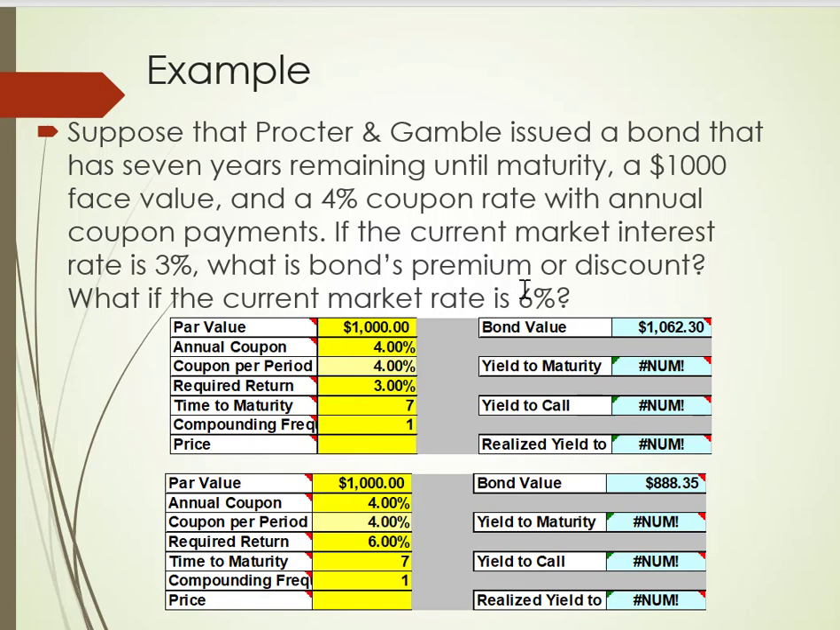First of all, what's going to happen to the bond's price? If interest rates go up, bond prices fall. So that means the value is going to fall to $888, which is far less than this 1,000. So now it's selling at a discount.